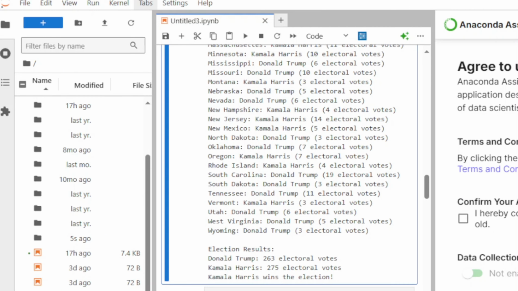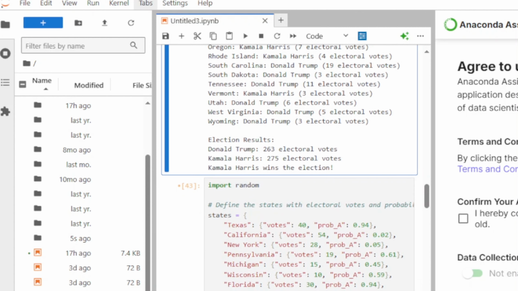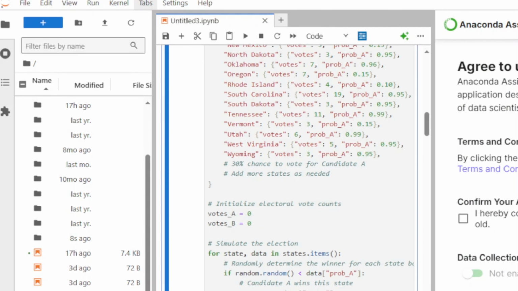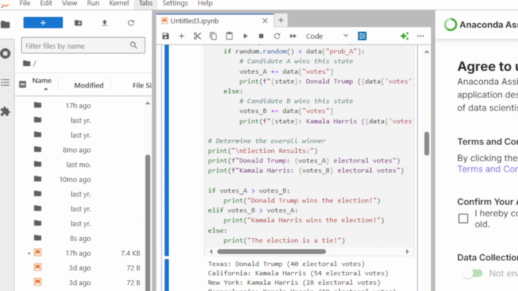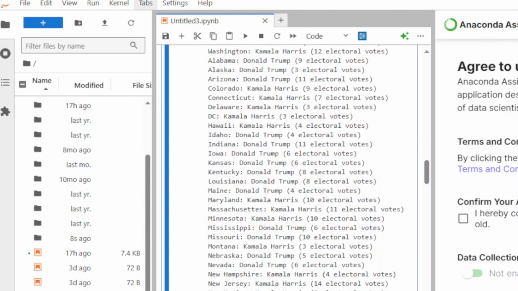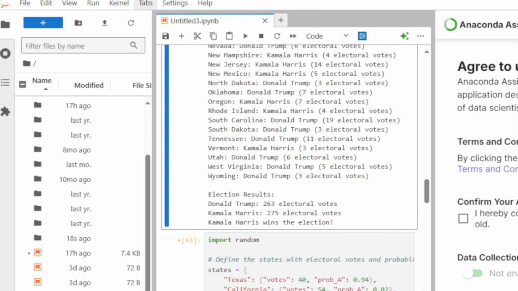So I ran the simulation again, and this is what I got. Kamala Harris wins the election with 5 additional electoral votes over that 270 mark, with Donald Trump sitting at 263. So this is very well a possibility. This could happen. It is a lot more realistic than the last simulation that you saw, at least in my mind. As you can see here, you can pause it if you like, just take a look at those results.